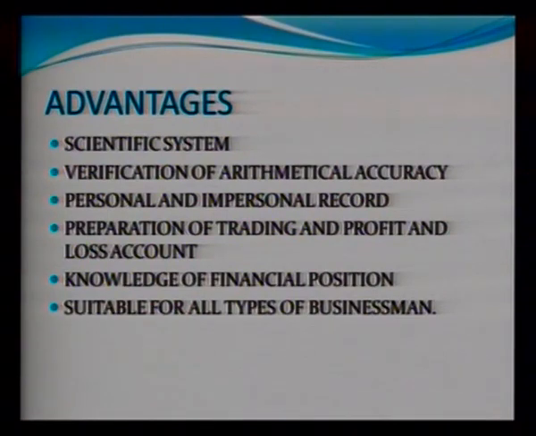The second advantage is verification of arithmetical accuracy. In double entry system we make a trial balance, and by making the trial balance we can check the mathematical accuracy. If both sides of the trial balance, that is debit and credit side, are equal, then we can say that our accounts are arithmetically correct. The next advantage is personal and impersonal records. In double entry system we record all the transactions, whether they are personal or impersonal.